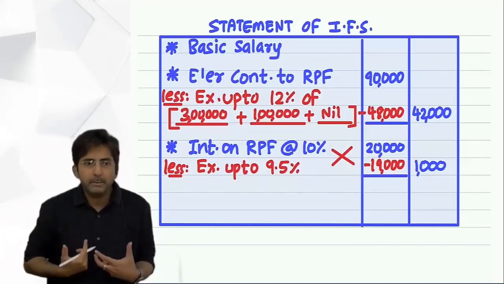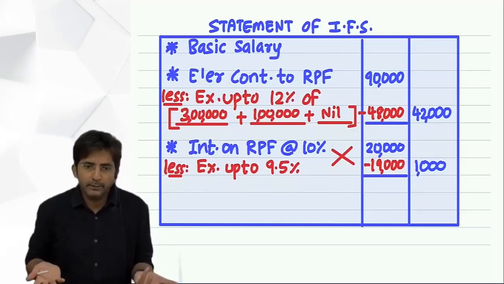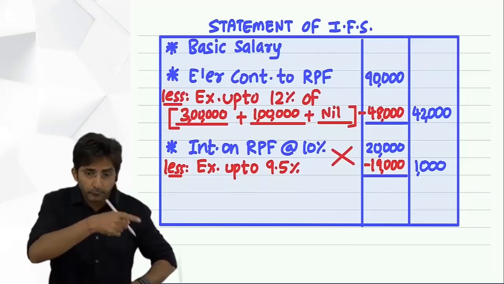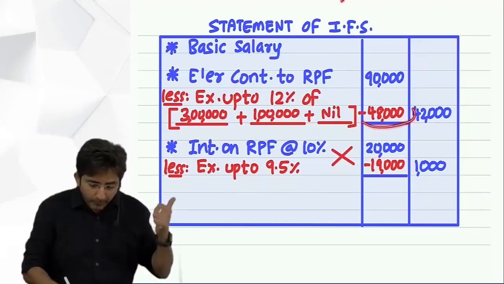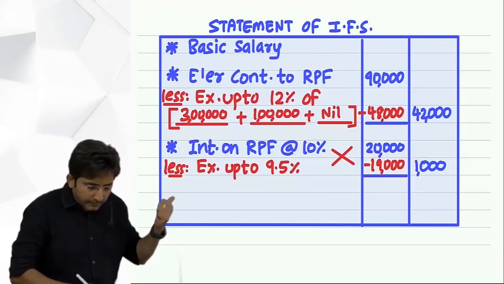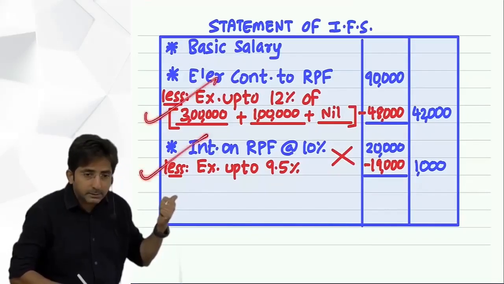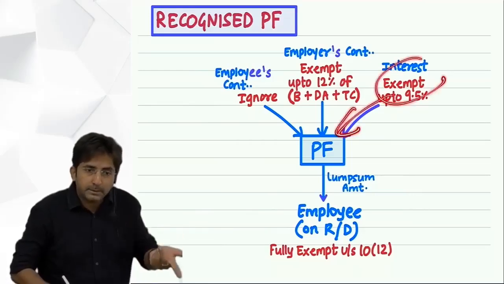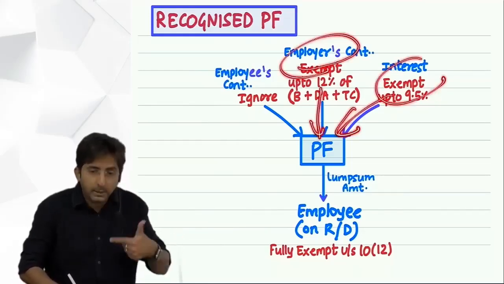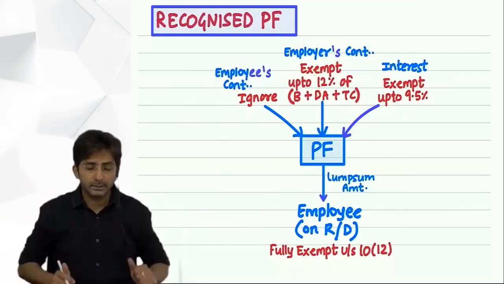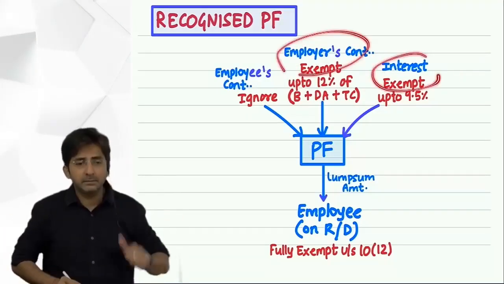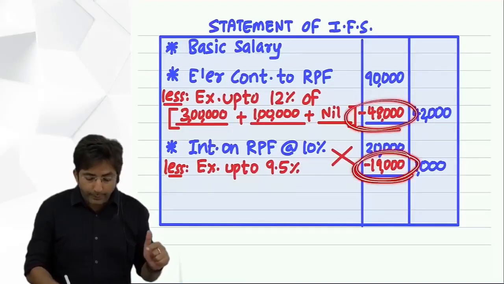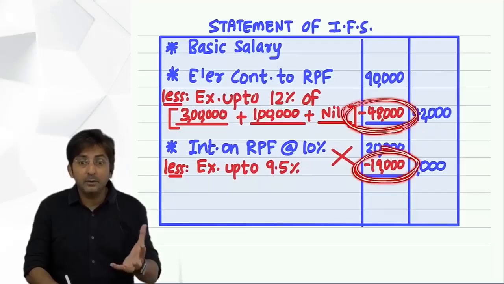So the government is feeling bad, because after 3 years only you are leaving. So what will the government do? The government will say, okay, you leave. But in your 3 years of service, every year you got an exemption. Firstly, do you understand that this exemption you get on a year-to-year basis? Yes, because this interest is deposited in your account on a yearly basis. The employer also contributes on a yearly basis. So in your 3 years of service, this should have happened 3 times. So in 3 years, whatever exemption you enjoyed, that exemption will be withdrawn.